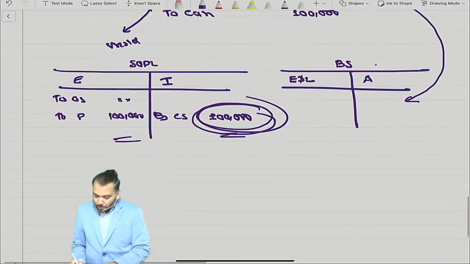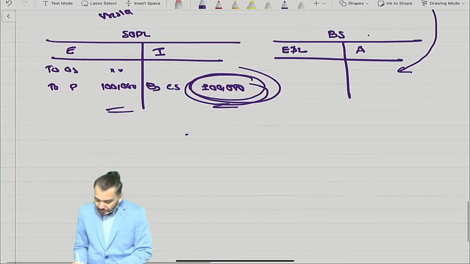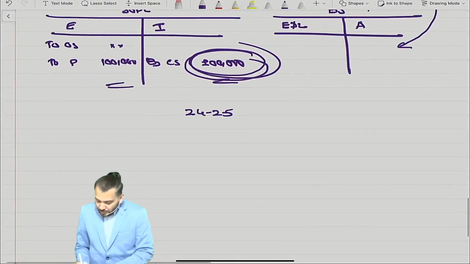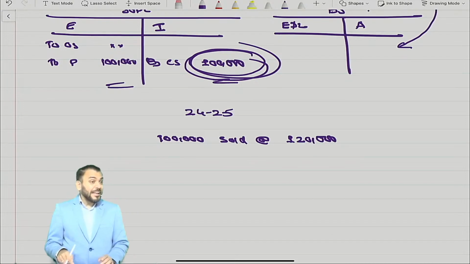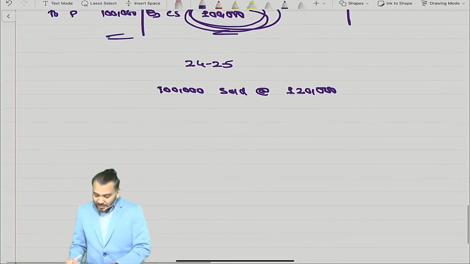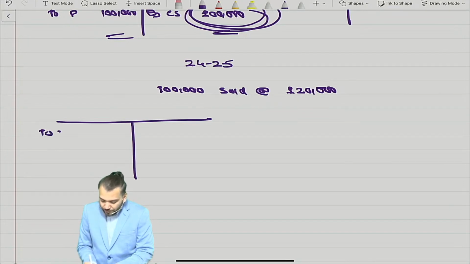Correct? Suppose in the next year, 24-25, suppose this inventory was sold for 1,20,000. So now it becomes an expense. In the next year, what would you write? To opening stock, 1 lakh.